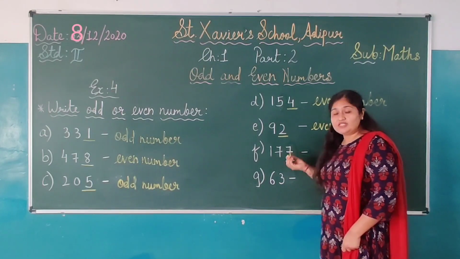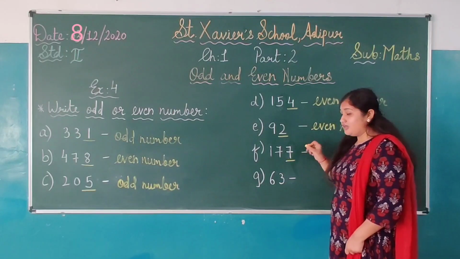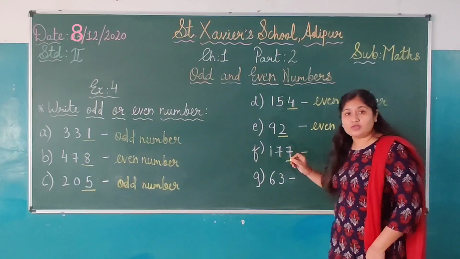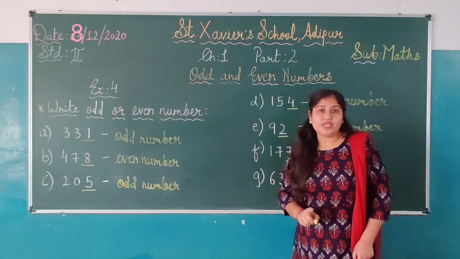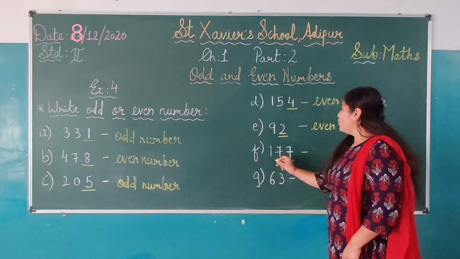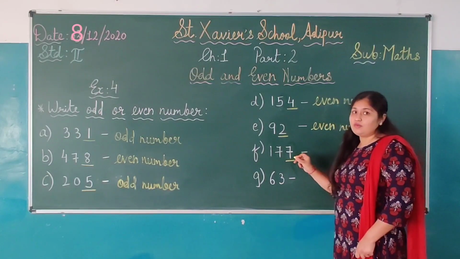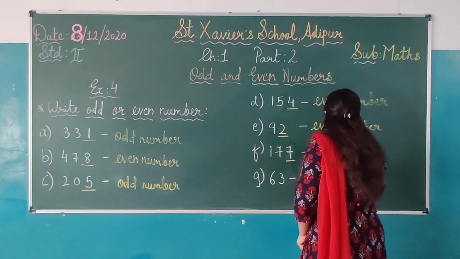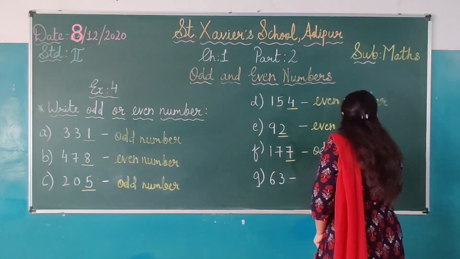So 7 is on the ones place. So here think 7 is an odd number or even number? So 7 कौन सा हो जाएगा students यहाँ पे? Yes, very good, odd number. So this whole number, that is 177, will be the odd number, right? 177 यहाँ पे क्या हो जाएगा students? Odd number, right?